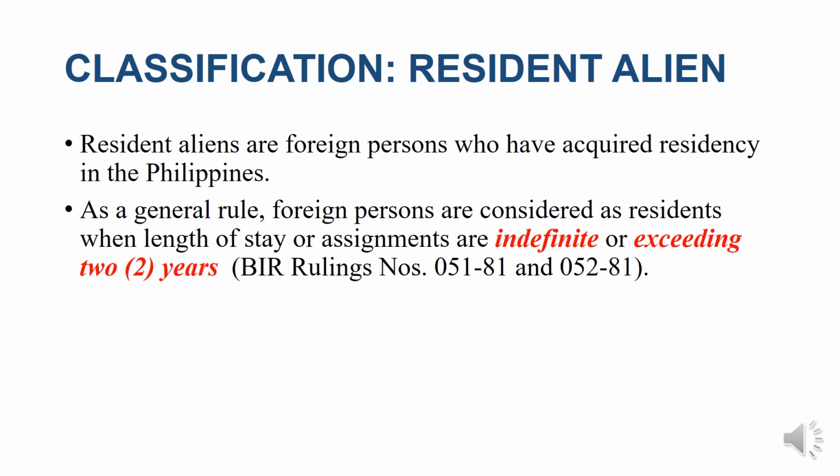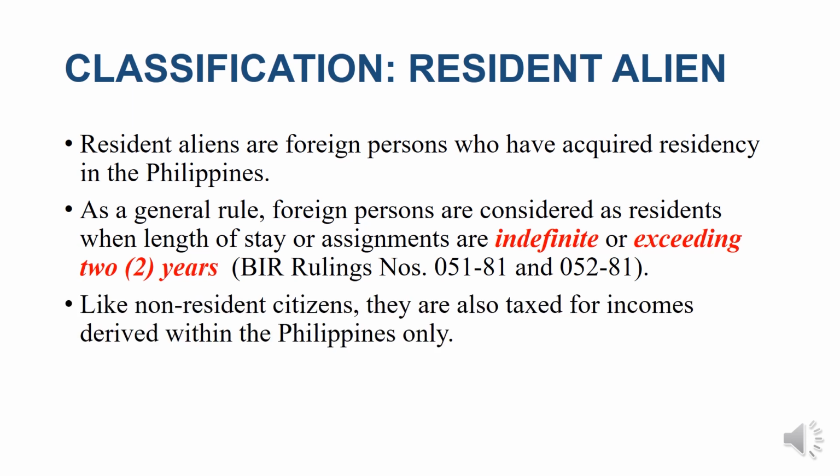As a rule, foreign persons are considered residents when the length of their stay or assignment in case of work is indefinite, or those who have resided for exceeding 2 years under BIR Rulings Number 051-81 and 052-81. Okay? So 2 years.